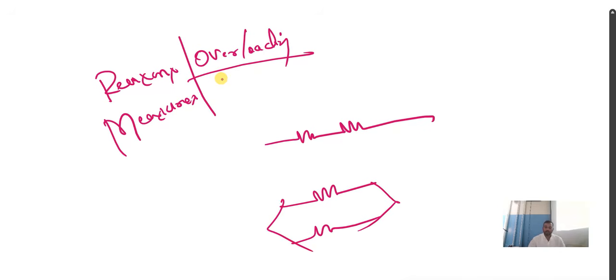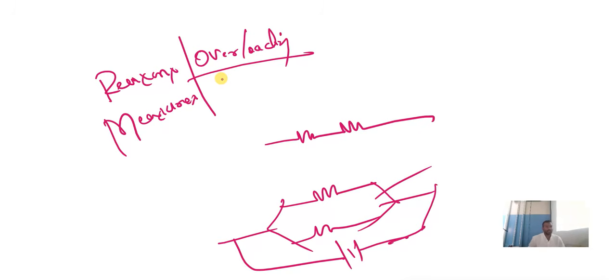And one more question comes in the electricity chapter. Why do we not connect the resistors in series? Why do we recommend connecting the resistors in parallel? They may ask you, is it advantageous to connect the resistors in parallel? Why? They may ask you, what are the reasons we connect the resistors in parallel?